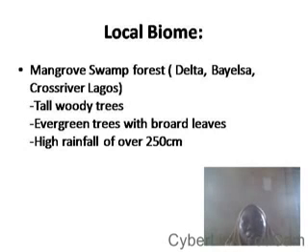Other vegetative characteristics of the place include the presence of tall woody trees. The trees there are usually evergreen. Evergreen means that they don't shed their leaves. They are usually green all year round, because there is high rainfall in the area, and the trees there have broad leaves.